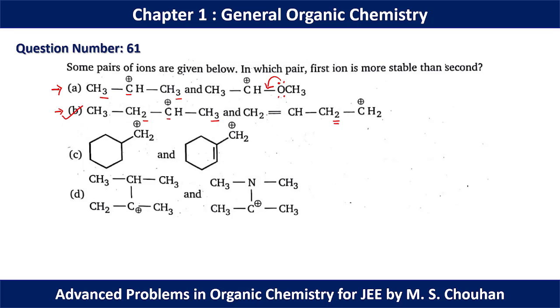Let me check the other options. In option C, the second one is more stable because again this is resonance stabilized, and the first one is less stable, only hyperconjugation is present. In option D also, the second one is more stable due to the resonance of the lone pair of nitrogen and the carbocation, and this first one is stabilized by hyperconjugation. So for question number 61, option B should be the correct option.